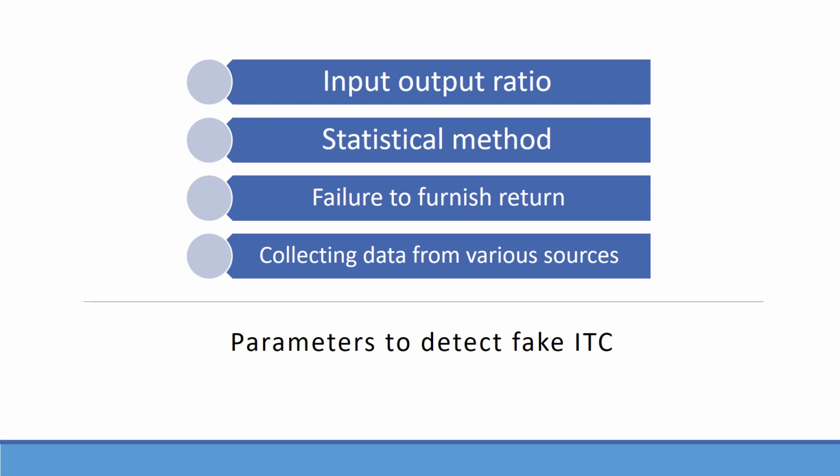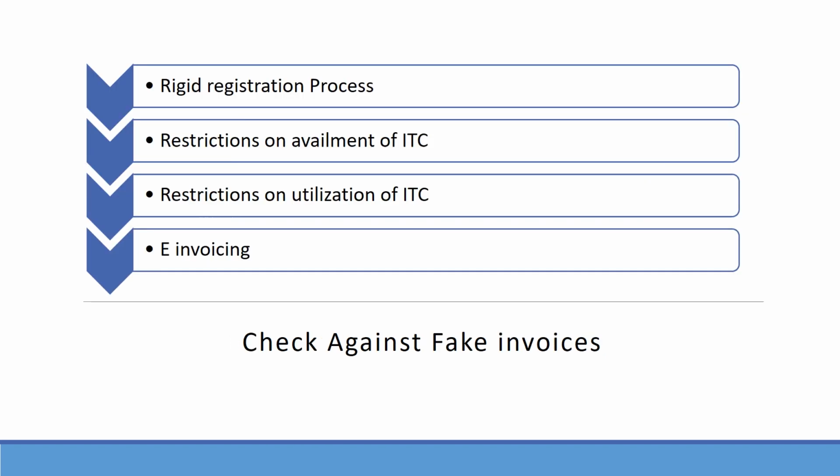Burden of proof. As per Section 155, the burden of proof to claim the ITC shall be on the taxpayer. However, in case of fake invoices, the department should have fair enough grounds to dispute the same. How to put check on these fake invoices? Fake invoices are a serious threat to revenue. By passing on the benefit of fake ITC, the recipient utilizes the same to discharge the ITC, thereby causing revenue loss to the government. Hence, the government has taken few steps to curb the same, which are as follows.